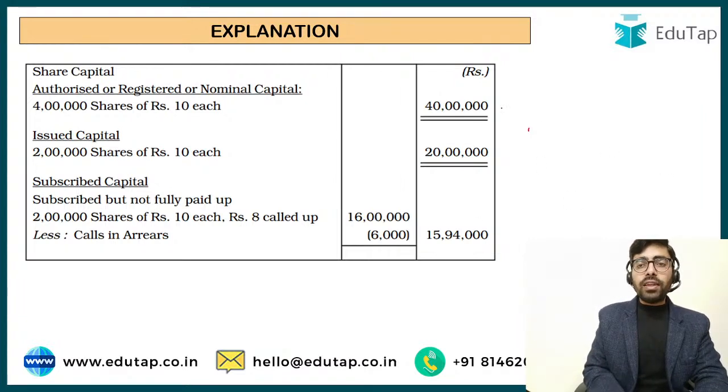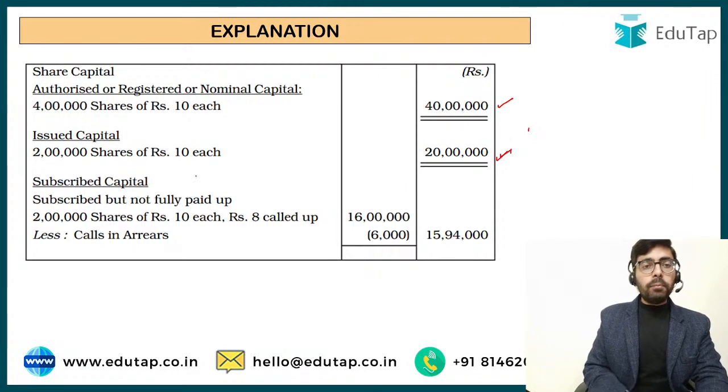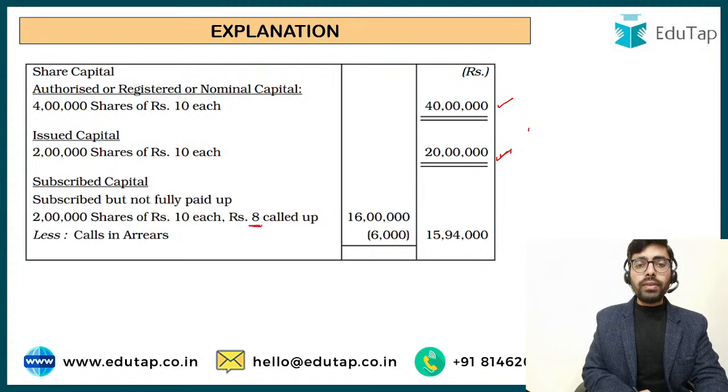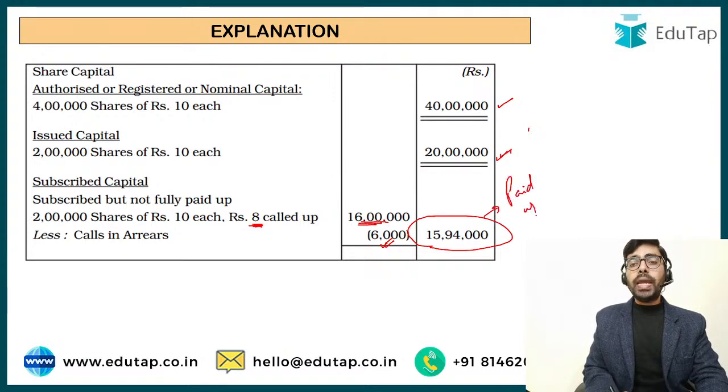On the top we have the registered capital, 40 lakh. Then we have the issued capital, 20 lakh. Okay, this is the issued capital, but right now the company has only called up rupees 8 on the shares. So this 16 lakh is going to be my called up capital, and one shareholder has not paid the money, 6,000. So finally the paid up capital is going to be 15 lakh 94,000. So this is going to be my paid up capital.